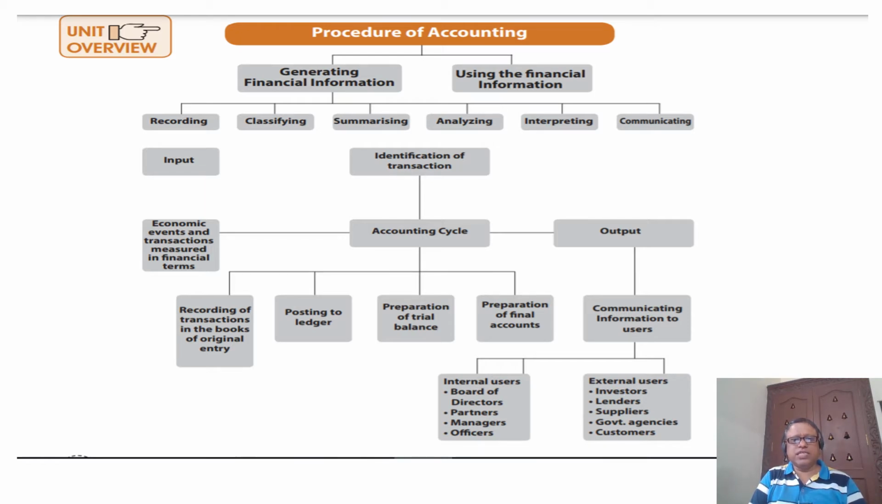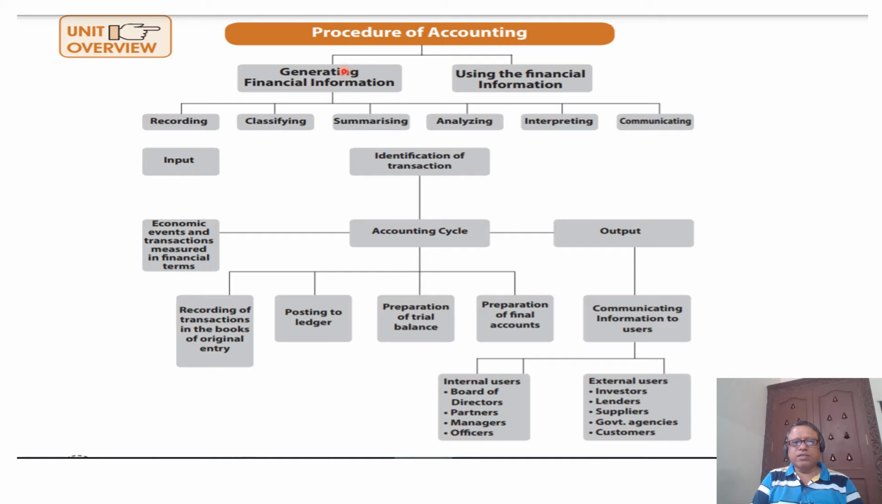Accounting means generating financial information. That is the basic understanding. We have various ways to generate financial information and use this financial information for decision making. So there are two objectives here in accounting. One is generating financial information. The second one is using this financial information.